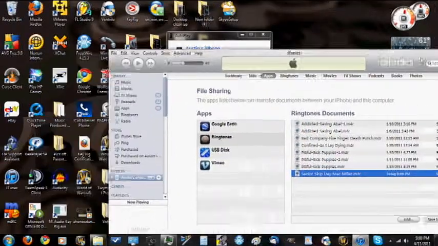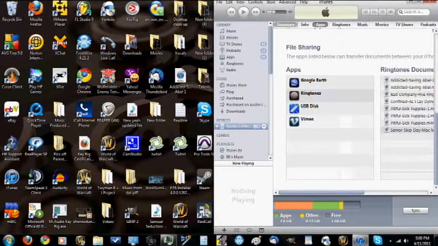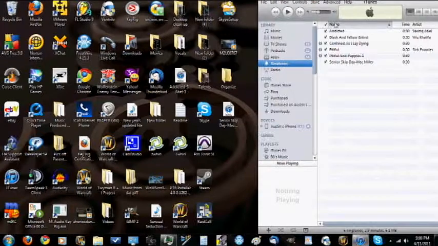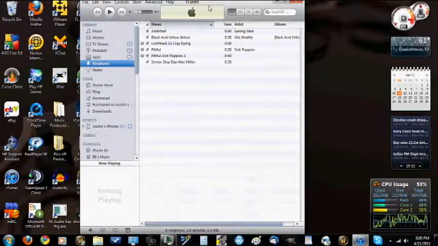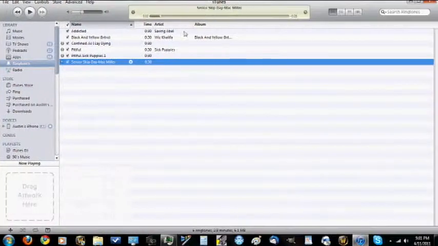Now we're going to scoot over here and just drag it and drop it. And it'll be under ringtones. And there you go. You have your 30-second clip of the ringtone you just made.